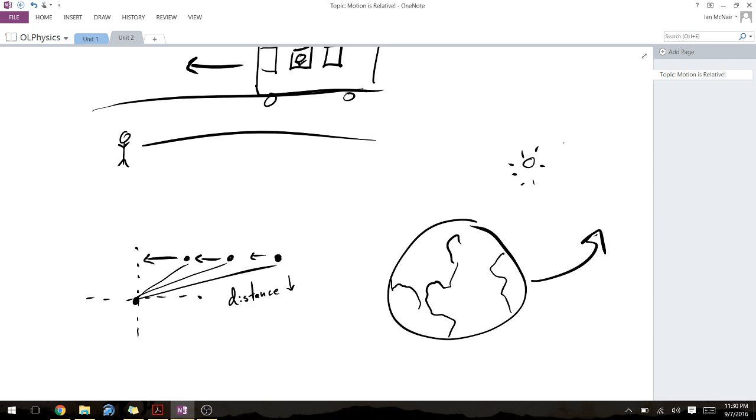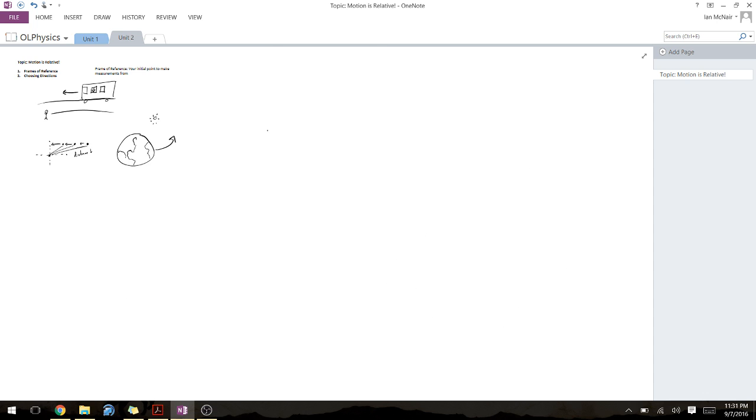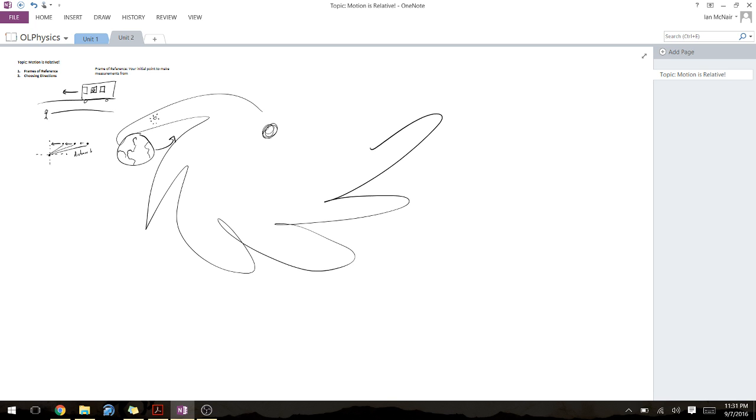But is our sun moving? It actually is, relative to a different reference point, to the center of the universe. The sun goes around, right, our galaxy. So if I were to zoom out, right, if this is the center of our galaxy right here, we have a nice little spiral galaxy. Right, we are, as a solar system, moving around that.